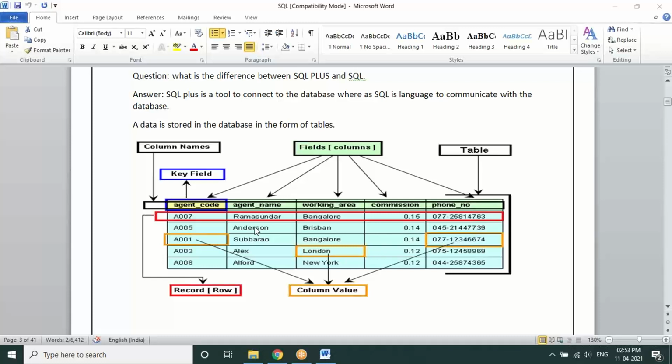We also have column names as fields, an individual row as a record, and the values in the columns as column values. For unique data, we have key fields for individual tables, the primary key concept. We'll understand what constraints we have and how to create them, one after the other.